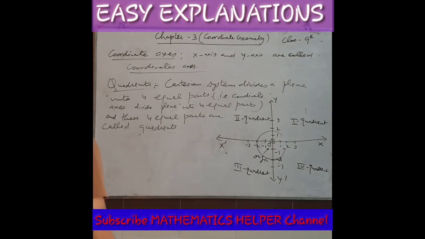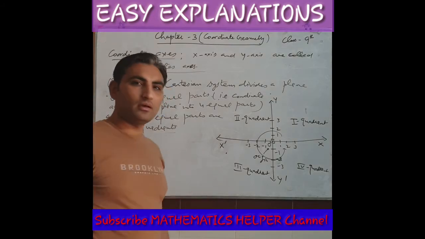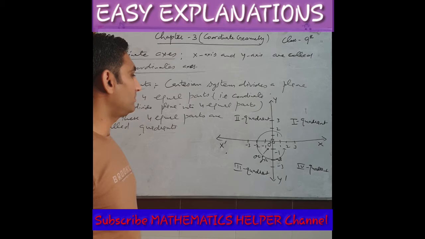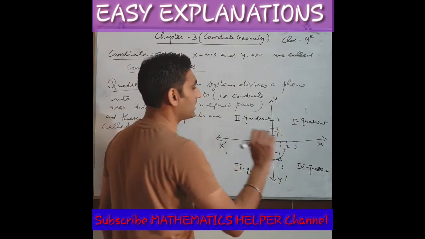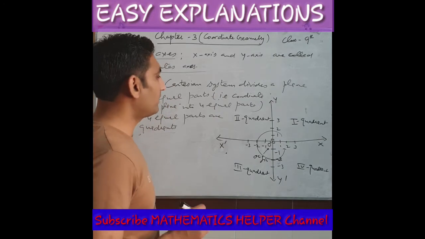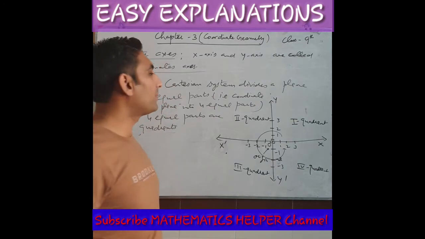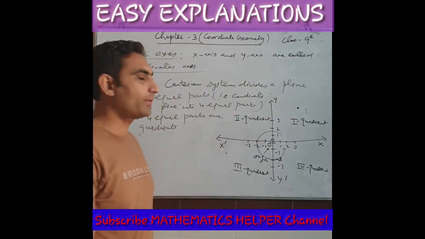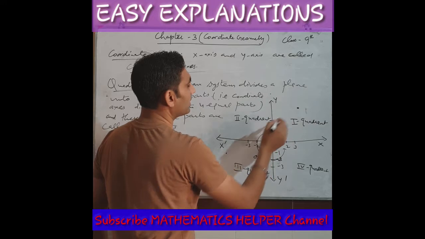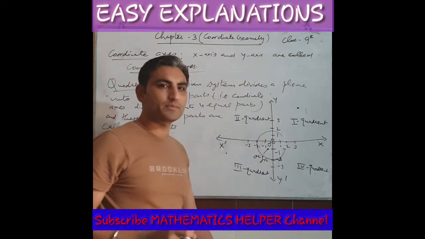Then what kind of points do we see in a coordinate system? For example, if I just consider this first quadrant, what will be the point here? If I mark any point here, to locate it, it is not directly possible to mark the point's position.